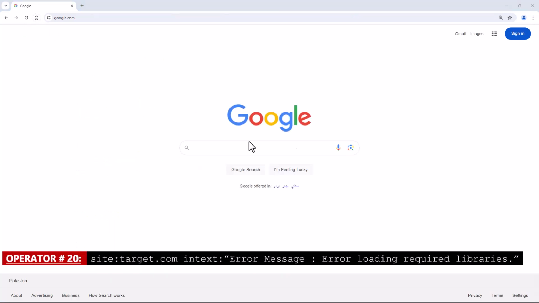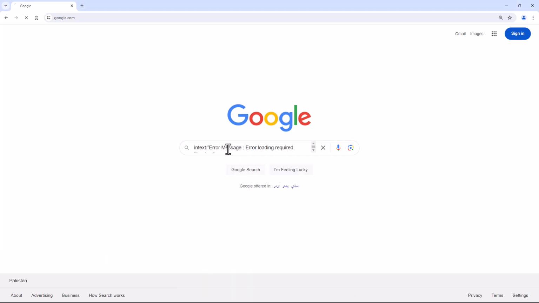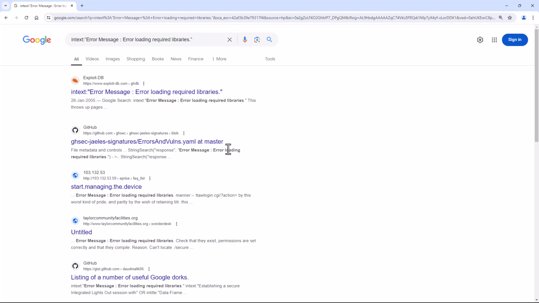Operator number 20. Site with the combination of in text. This Google dork will search for websites that have missing or outdated libraries, which can indicate a vulnerability that can be exploited by hackers.